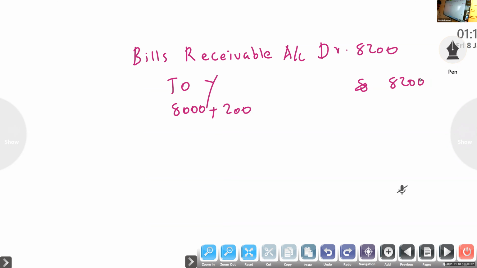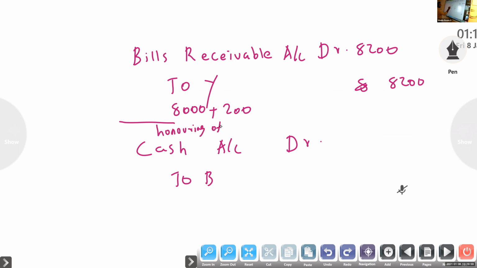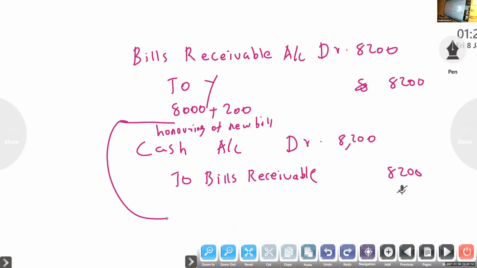Suppose it is given that the new bill is honored, then the last entry will be cash or bank account to bills receivable. Normally this much only. If they specify that the new bill is honored, cash account to bills receivable. Normal. 8,200 we got. Sometimes it will not come up to this only.